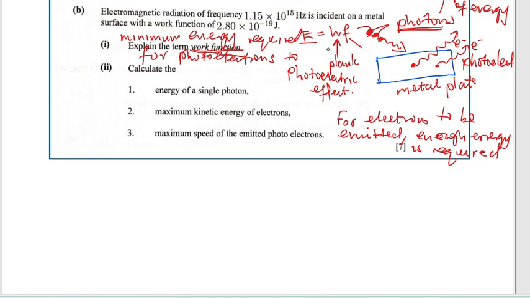Sometimes we'll say from a cold metal surface, to emphasize this is not thermionic emission but photoelectric emission.